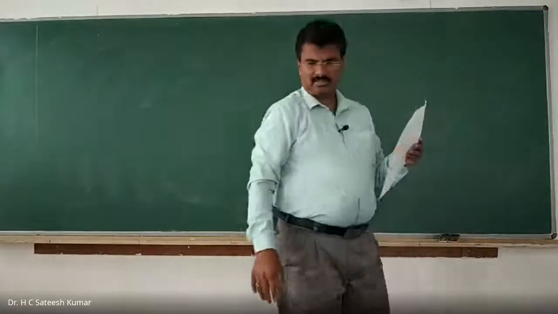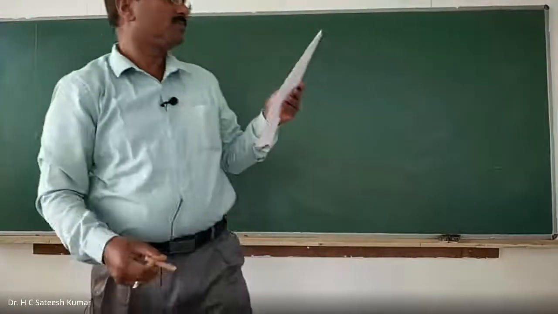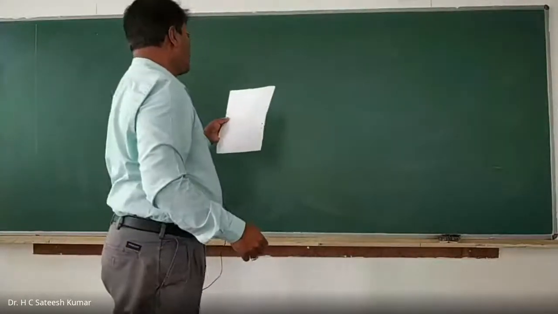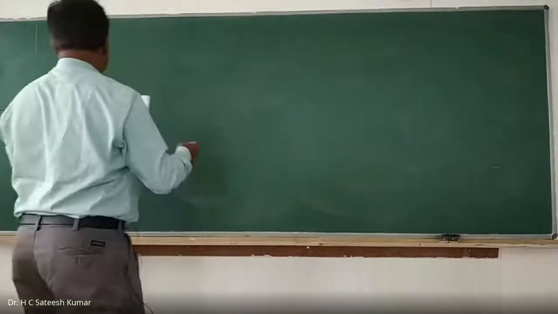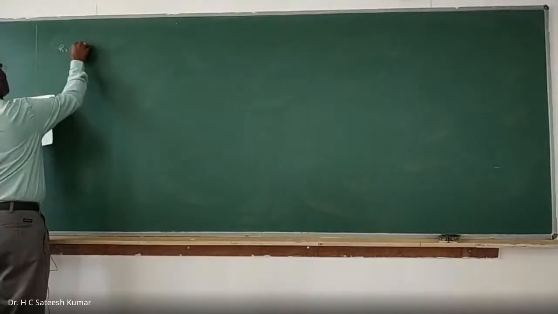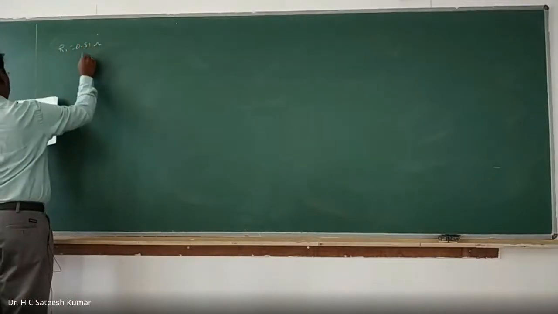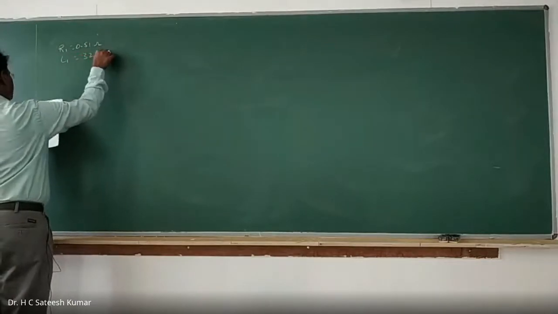The question is like this. This is also an examination problem. Two coils are given. The circuit is not given. R1 is equal to 0.51 ohms and L1 is equal to 32 millihenry.